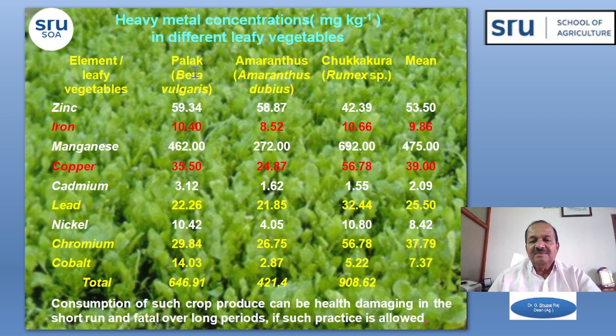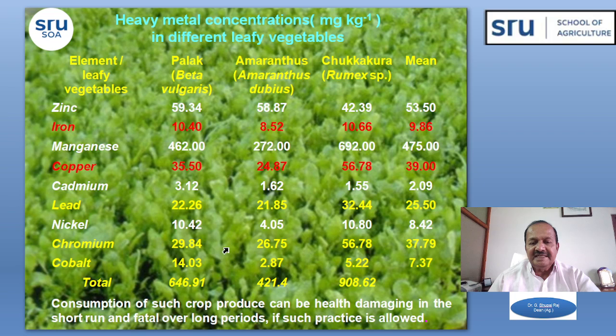These are the leafy vegetables like palak, amaranthus, and chukkakura. This is rumex species. These different types of leafy vegetables the farmers are taking up. So you see the heavy metal contents, how these are more in quantity: cadmium, lead, nickel, chromium and cobalt. Among these, you can see the highest contents are observed in the rumex species, chukkakura, followed by the palak and amaranthus.